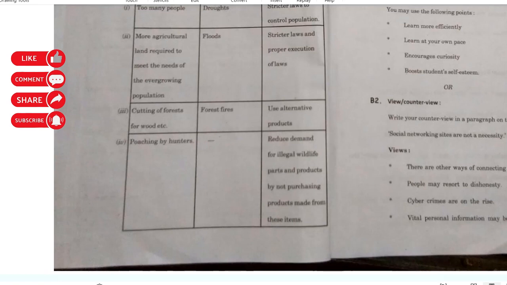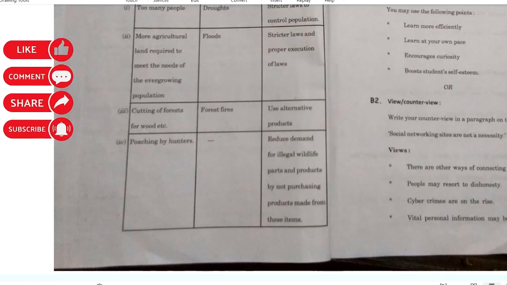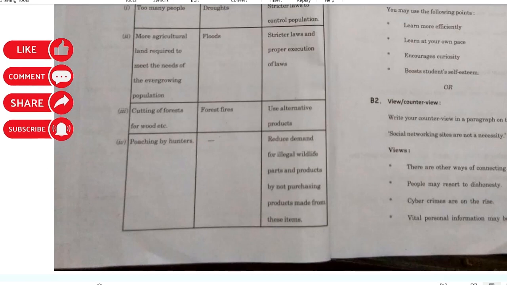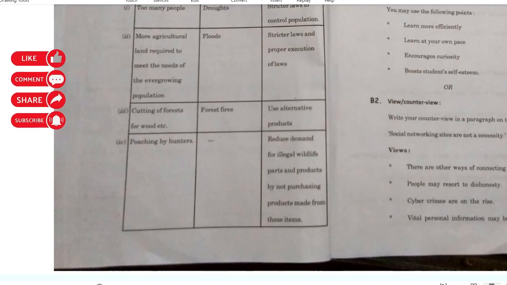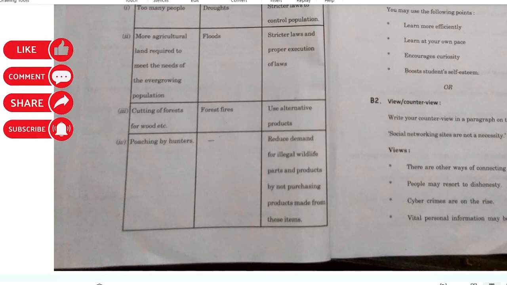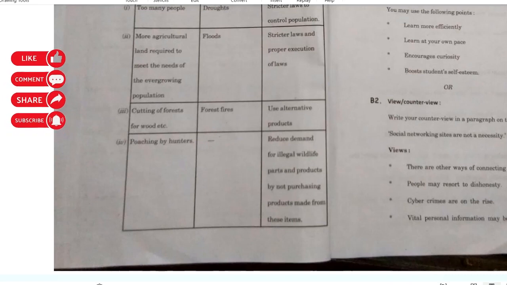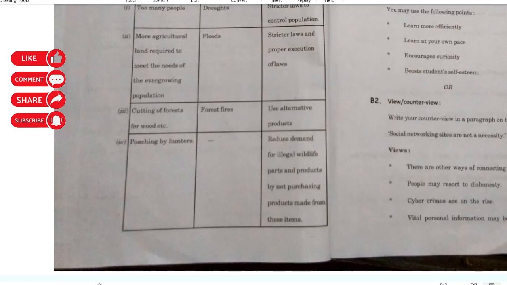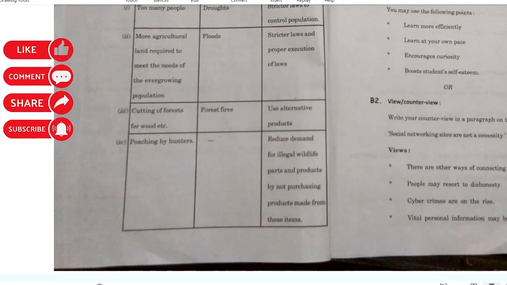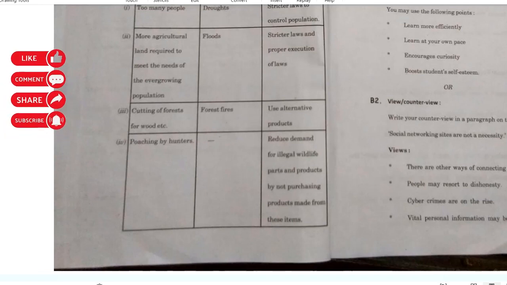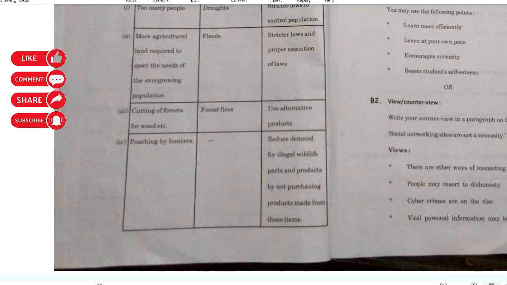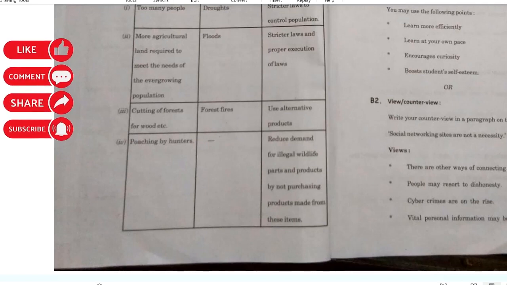But here you can mention that social networking can be used for sharing not only one's text, but also pictures, videos, and so many things. So there are other ways, for example, by sending a text, we can share, but social networking has its own charm because once you put it, it can reach so many people. So these are certain things which you can think of to counter the given views.